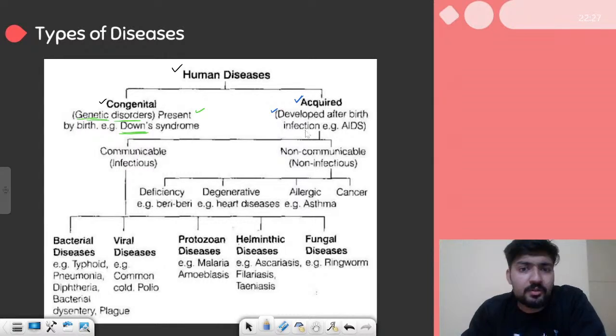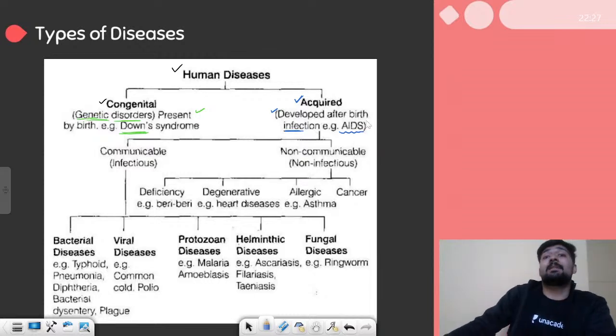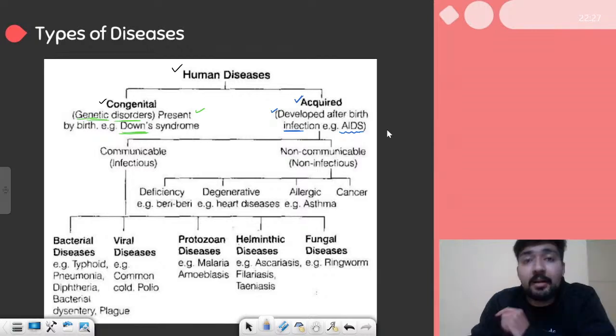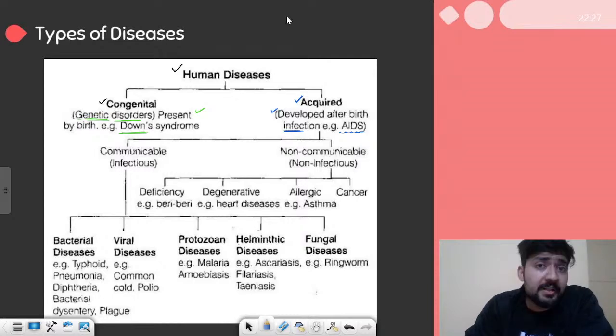They can be certain infections like AIDS. AIDS is something that we acquire. In fact, the full form of AIDS is acquired immunodeficiency syndrome. So yes, it is acquired. You know that AIDS also spreads from mother to her fetus. So AIDS can spread from mother to the fetus, and the fetus will have AIDS since birth. So can AIDS be genetic as well?